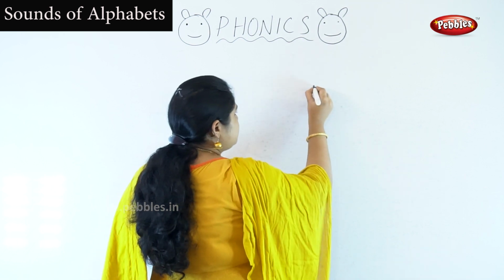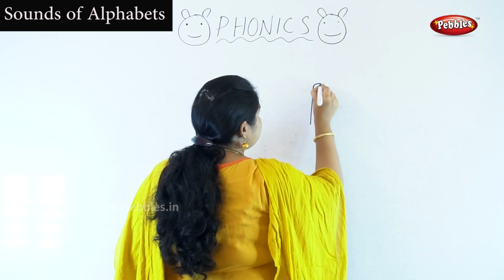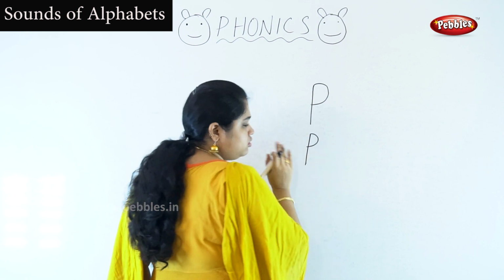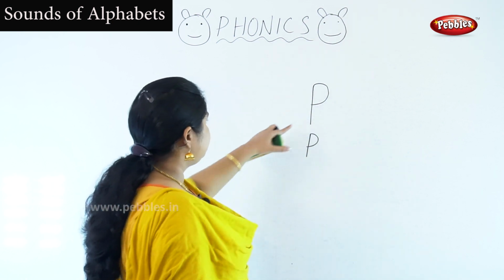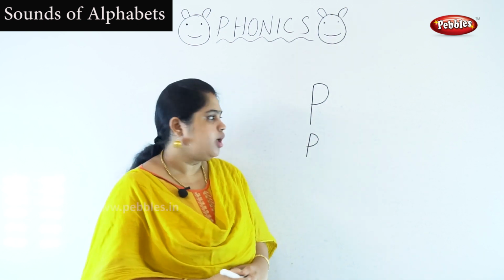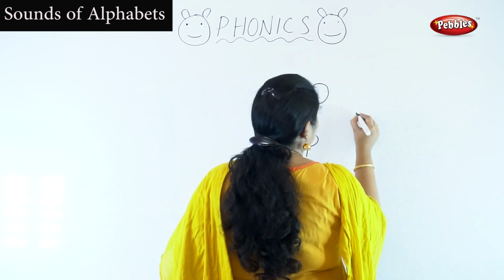Correct, P. Okay, let's see how to write the capital P and small p. You have to put a straight line like this and we have to join these two parts. And the small p, look, is very small. Okay, this is capital P and this is small p. Okay, parrot. You all know the parrot, isn't it?